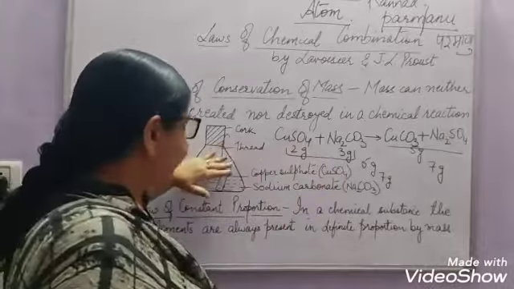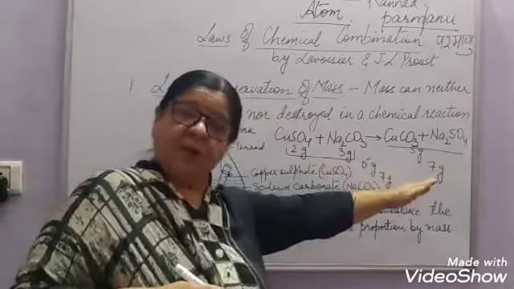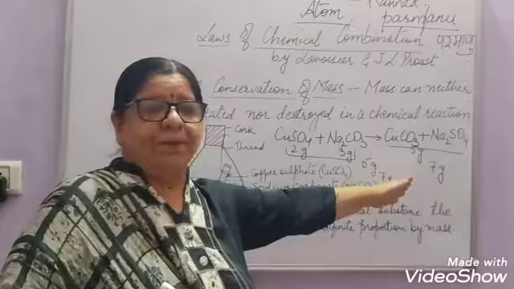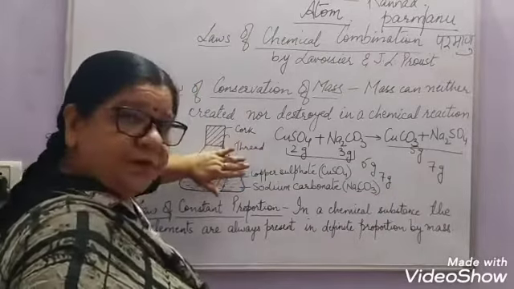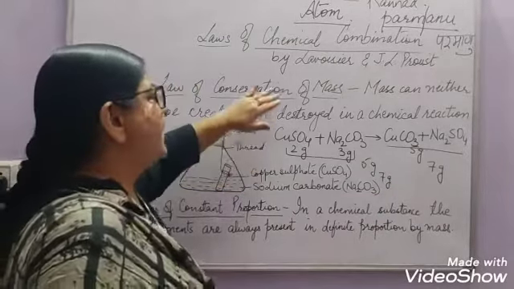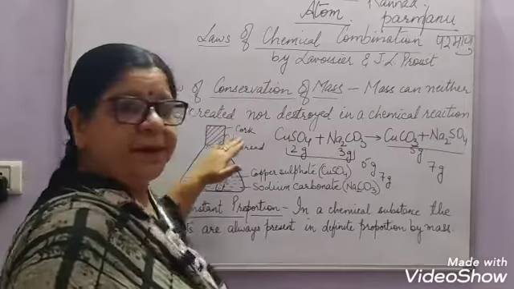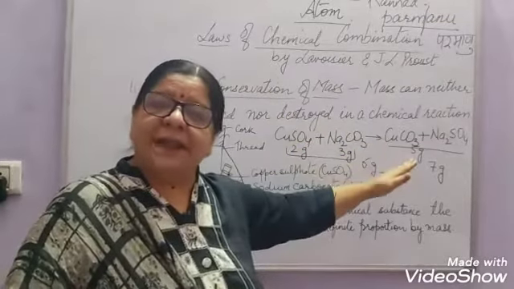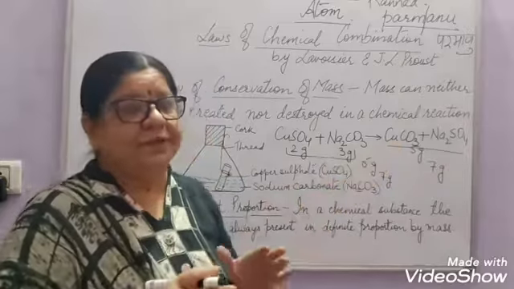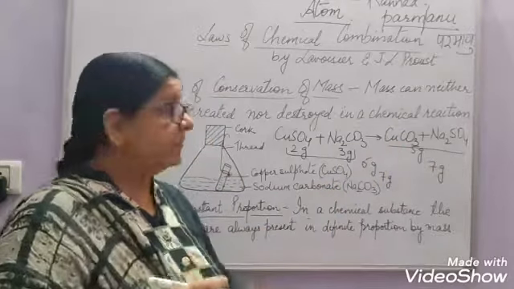That remains inside only, then only the weight will be the same. So through this experiment, we can prove that mass can neither be created nor be destroyed in a chemical reaction. That always remains the same.